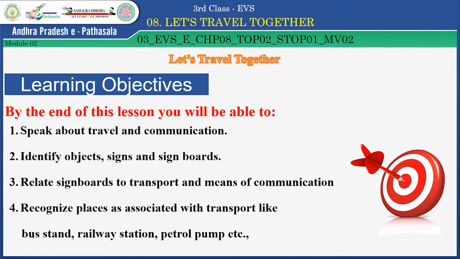Learning objectives. By the end of this lesson, you will be able to speak about travel and communication, identify objects, signs and signboards, relate signboards to transport and means of communication, recognize places as associated with transport like bus stand, railway station, petrol pump, etc. Children, now let's see the lesson.